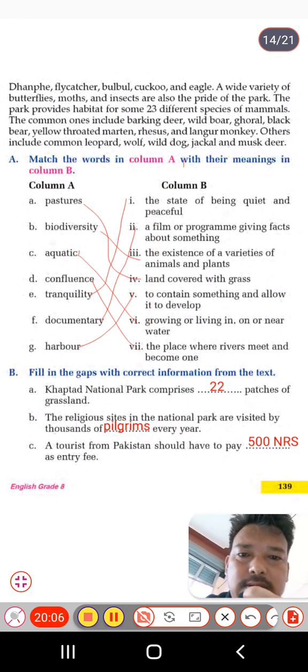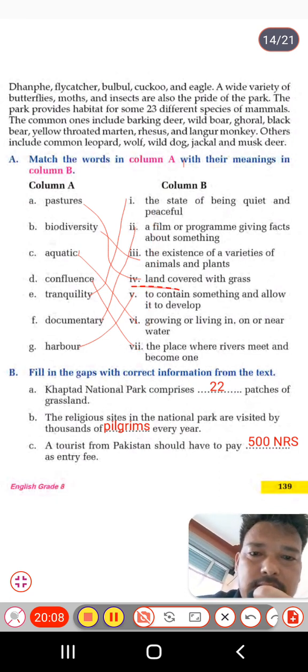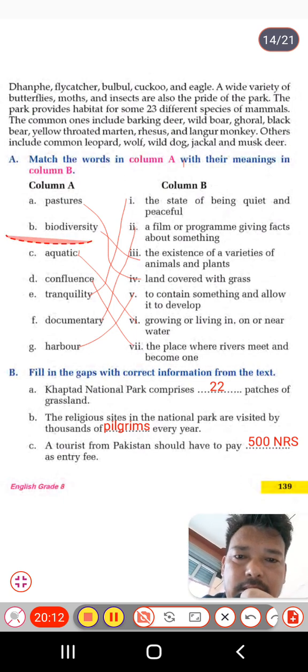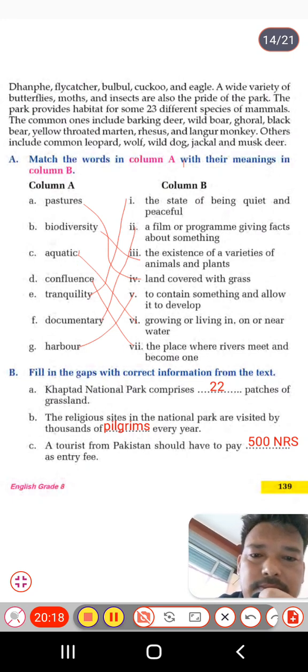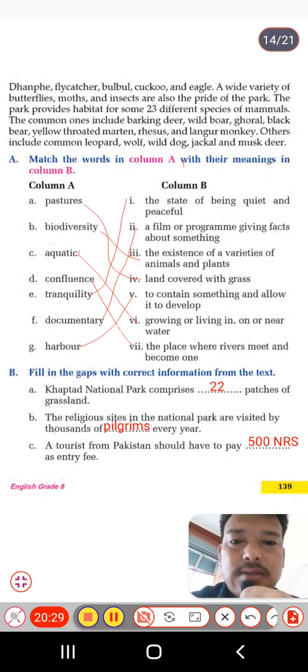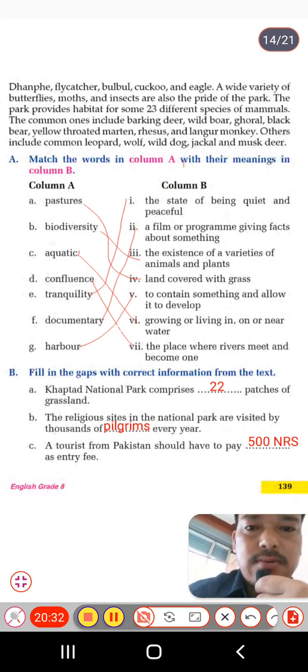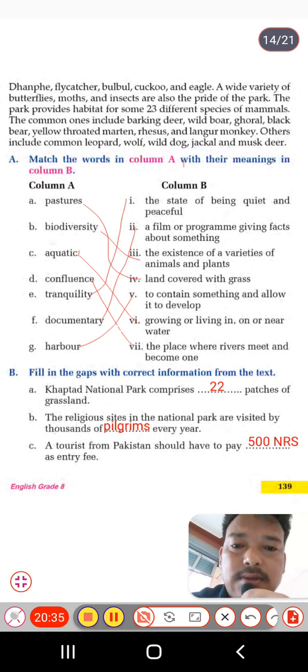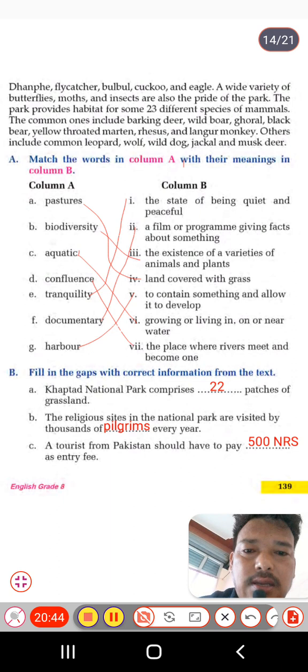The first one is pastures, that means a land covered with grass. Biodiversity, that is the existence of variety, which is third number. Aquatic, it is sixth number, growing or living near water. And confluence, that is the seventh number, the place where rivers meet and become one. And tranquility, number one, the state of being quiet and peaceful. The documentary is number two, a film or program giving facts about something. Harbor, that is to contain something and allow it to develop. So this is exercise A, students.